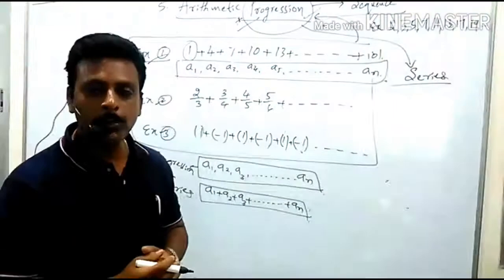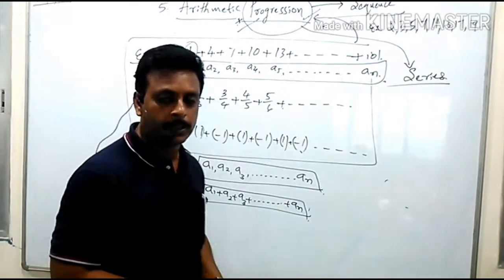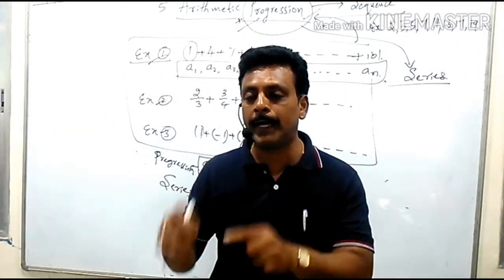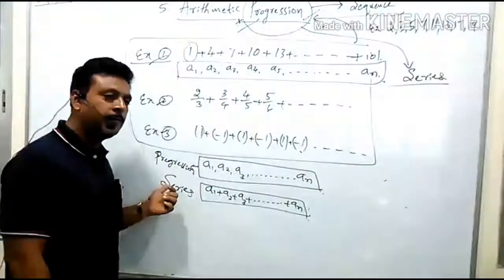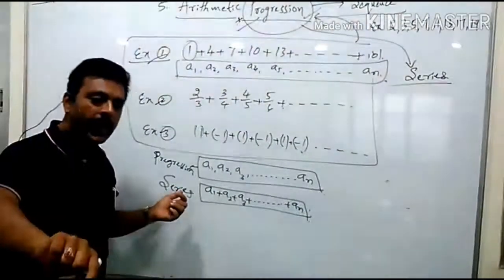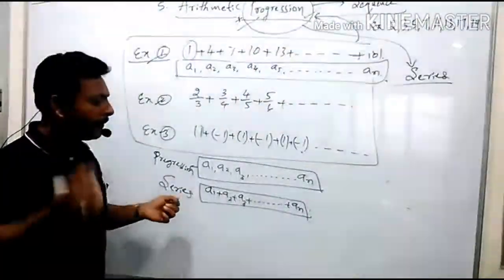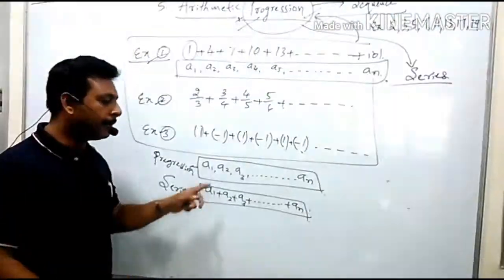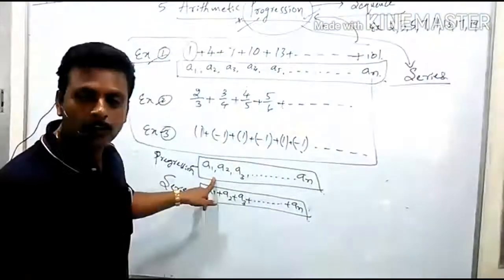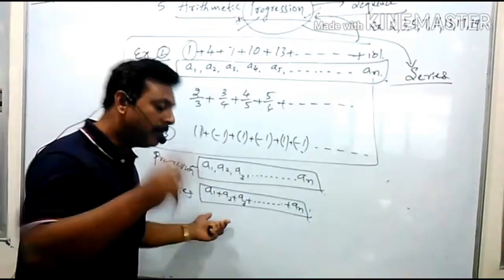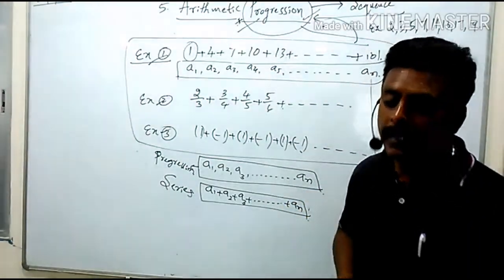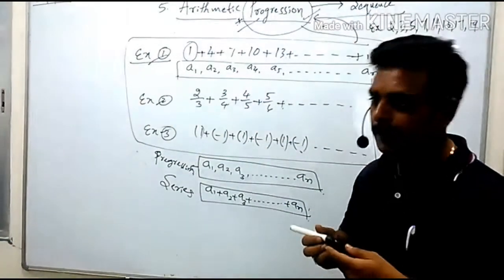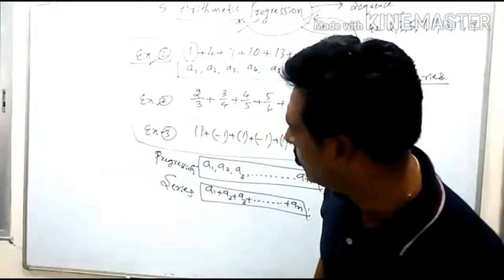If the number of terms present in a progression is countable, then it is called a finite progression. If you are not able to count how many terms are there in the progression, then it is called an infinite progression. Same with series also. In series also we will get finite series and infinite series. If a finite number of terms are present in a series, then it is called a finite series. If an infinite number of terms are there in a series, then it is called an infinite series. I think all of you understood.